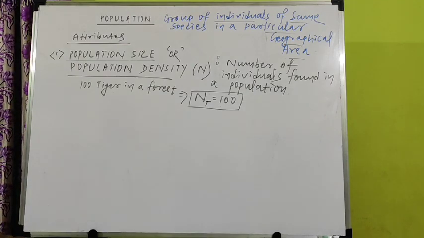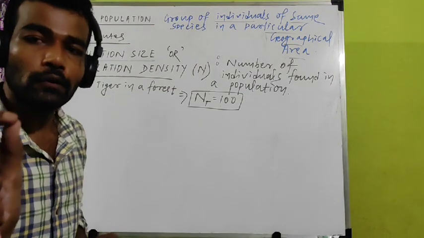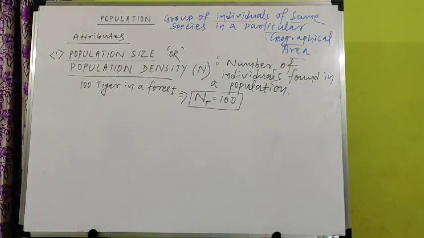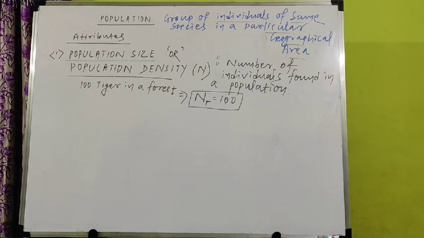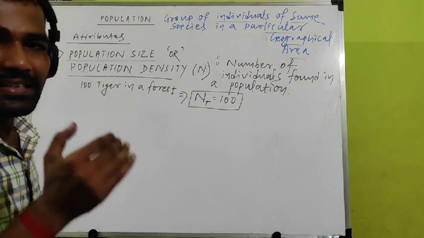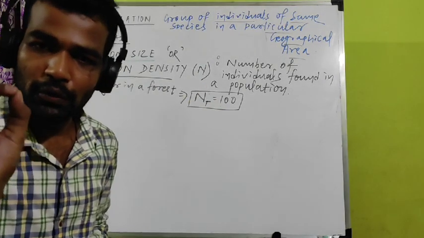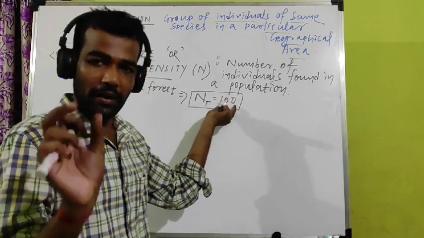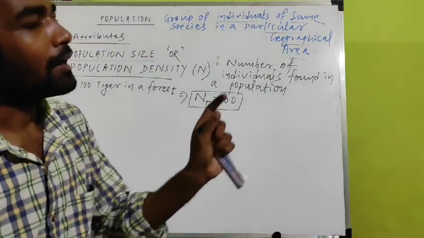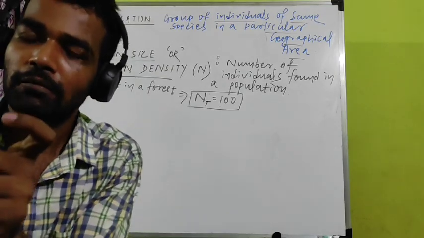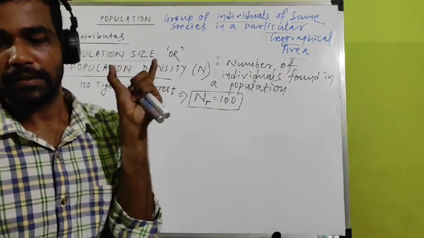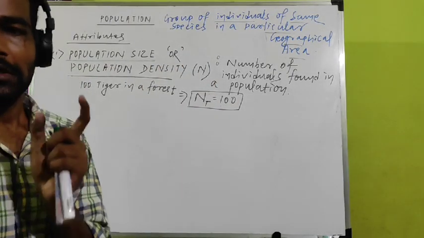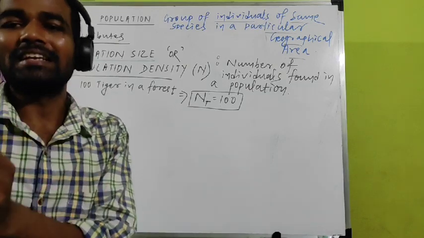And what are the factors changing this? One factor I had told you is reproduction. Reproduction means birth. When number of individuals increases due to reproduction, there is an increase in this number. For example, let this year you find 100 tigers in the forest. In the next year you find 120. Then there is a 20 reproduction. So addition by reproduction is 20. Similarly, in the next year, if you find there is a decrease, there are more deaths. So one is birth, another is death.